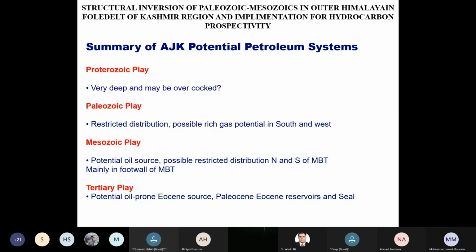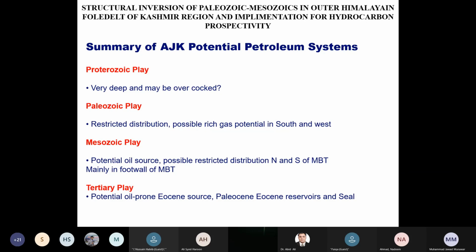Proterozoic section, but it is very deep and may be overcooked because of the higher geothermal gradient. There are some reservoir and source rocks in it, but even if it is overcooked, then it has no value. The Paleozoic play has a restricted distribution, possibly rich in gas potential in the south and western part, because it gets shallowest towards the south, and in the west, it again becomes shallow. I have shared the first slide and the second slide showing the continuity of the Paleozoic shallowing towards the west.